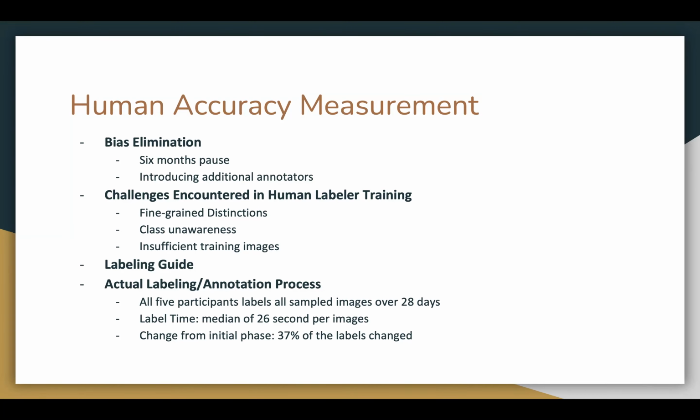Secondly, there are 3 main difficulties encountered during human labeler training, which are fine-grained distinctions, class unawareness, and insufficient training images, and thus 3 training regimens are provided to address the problems listed above, respectively.